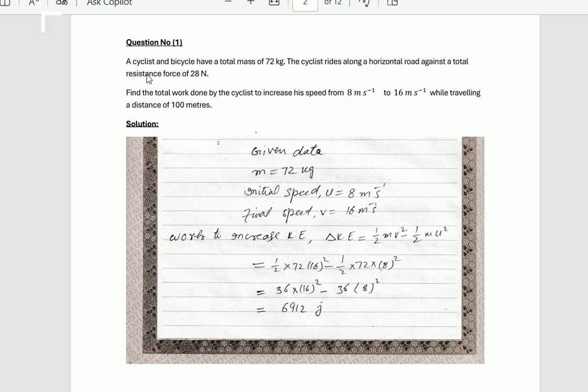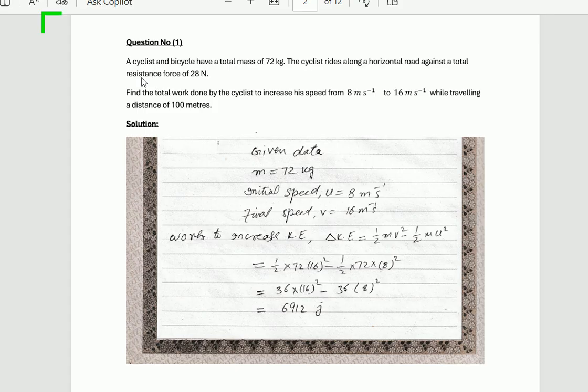Question number 1 is: a cyclist and a bicycle have a total mass of 72 kg. The cyclist rides along a horizontal road against a total resistance force of 28 Newton. Find the total work done by the cyclist to increase his speed from 8 meter per second to 16 meter per second while traveling a distance of 100 meters.